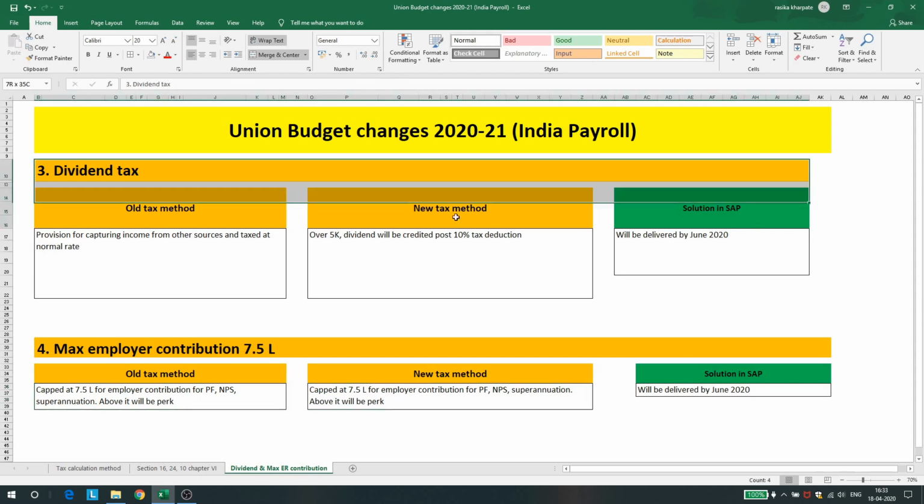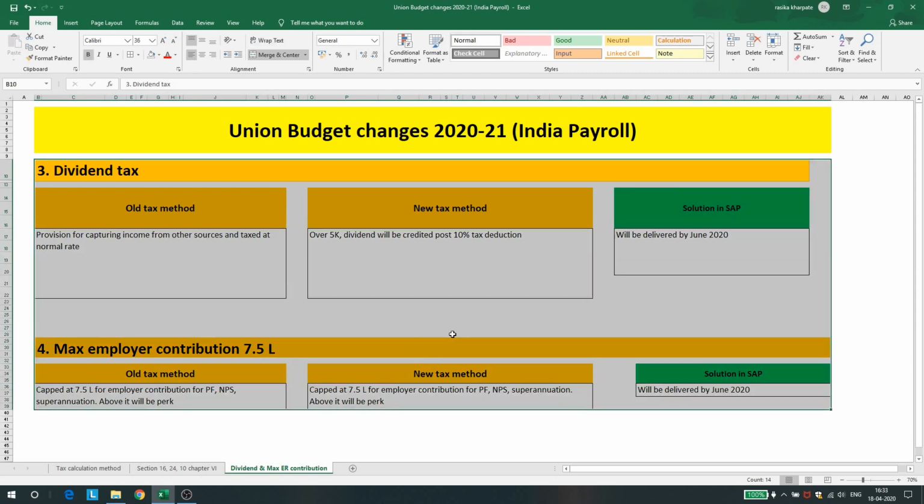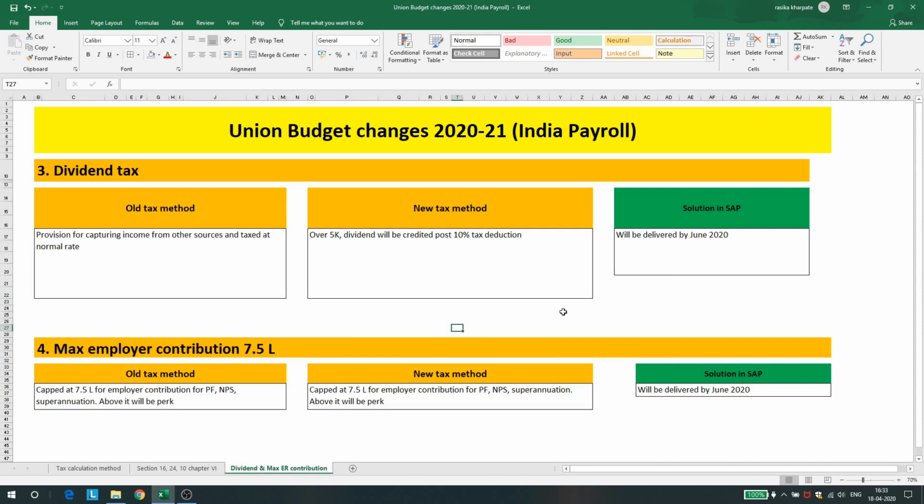For both these changes, the dividend tax as well as the maximum employer contribution 7.5 lakh limit, both are not yet provided by SAP. They will be delivered by June 2020. But yes, these are the changes which are released by the Income Tax Department, and we'll be seeing them implemented soon by all the systems. So we have discussed these changes that the Income Tax Department has released. Now let us move on to the SAP screen and check what master data we have to maintain and what configuration steps we have to perform after upgrade or manual implementation of S notes for Union Budget.